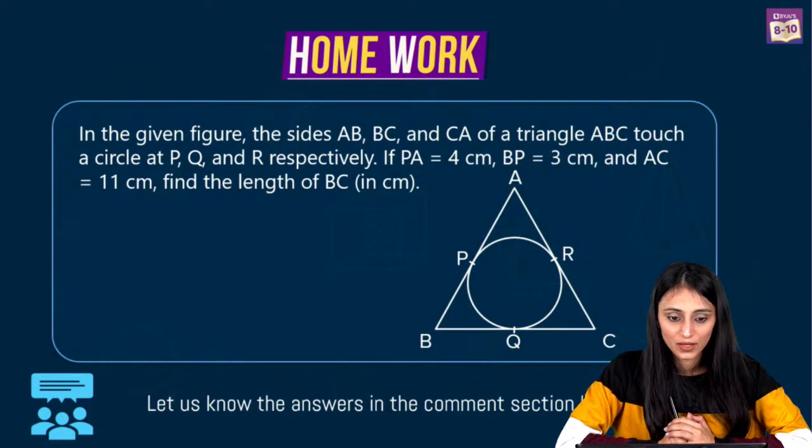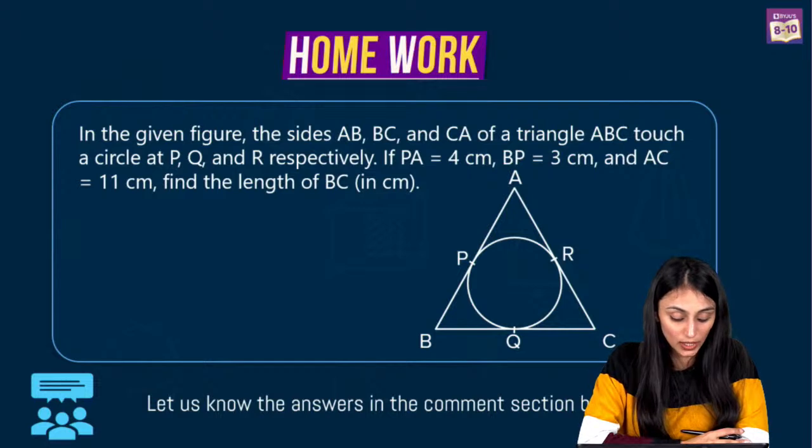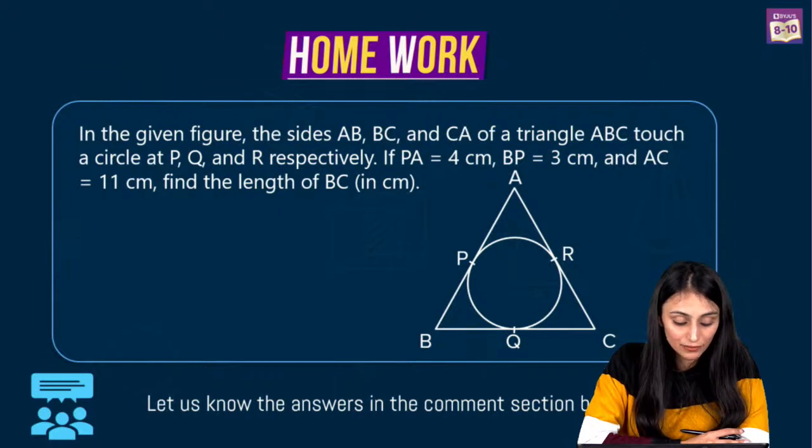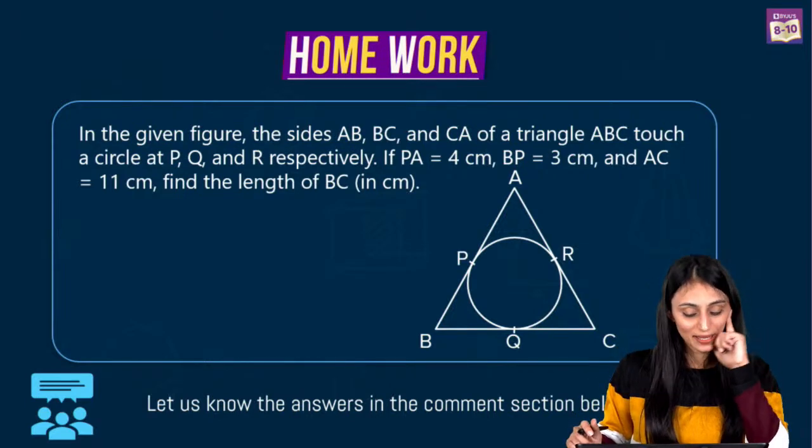All right. So we have a question here that you can try out later after this session, and you can answer in the comment section below. It states that in the given figure, the sides AB, BC and CA of a triangle ABC touch a circle at P, Q and R respectively. If PA is 4 cm, BP is 3 cm and AC is 11 cm, find the length of BC in centimeters. So I hope that all of you know how to solve this, yeah?